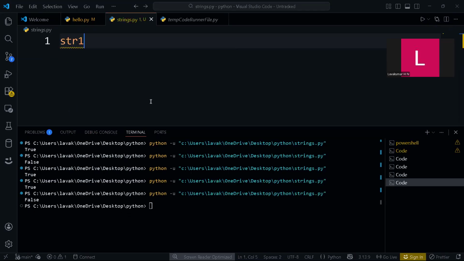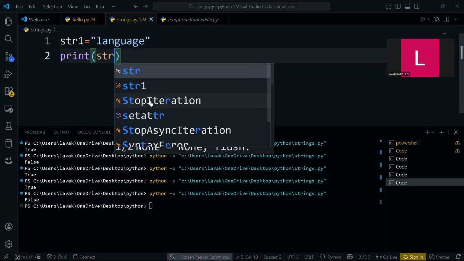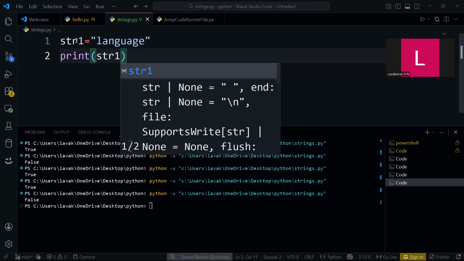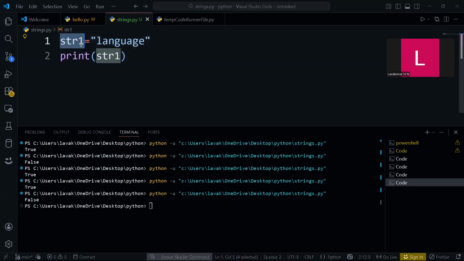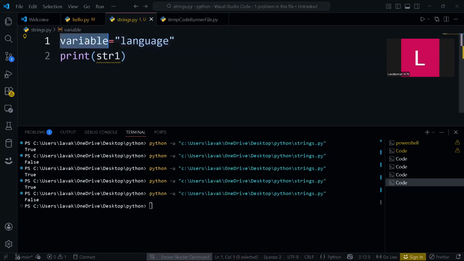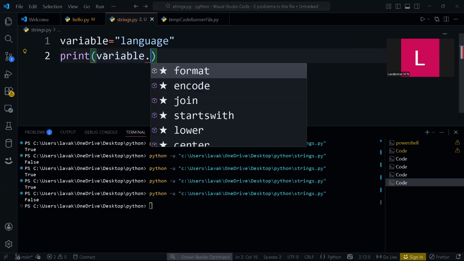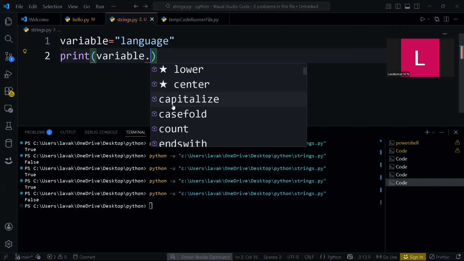A simple way: take a string equal to, let's take Bahubali or whatever word you want. Let's take language as a variable, and just use print, then str1, whatever variable you have used. If you are using a different variable, the same thing you have to use here, that's it. You are just basically making changes to that variable. This is the basic thing many beginners will do. Use that, you will get a lot of methods, and go through all of these methods, all are very beautiful.